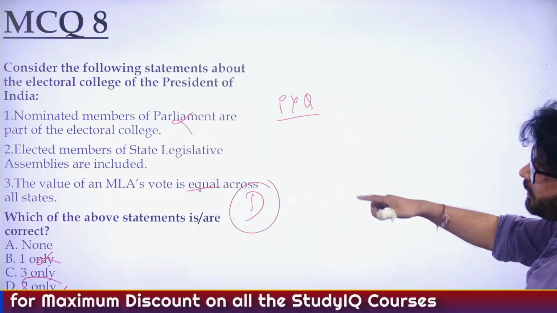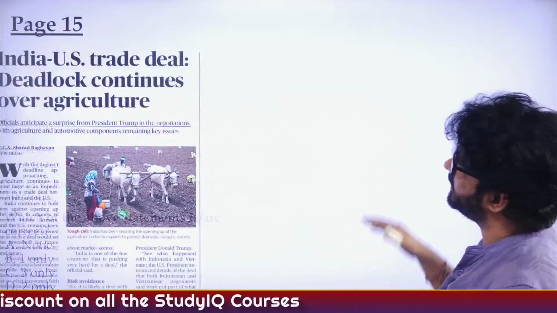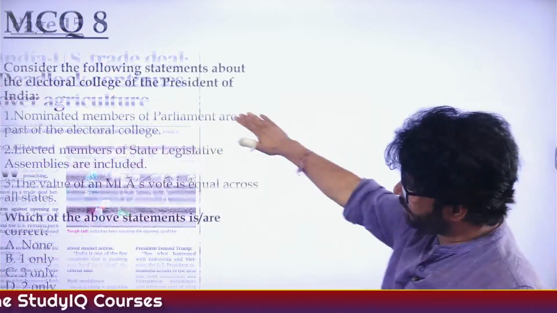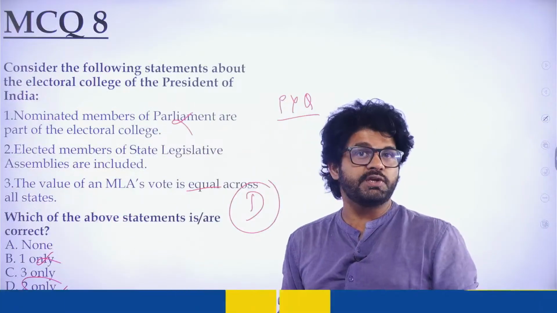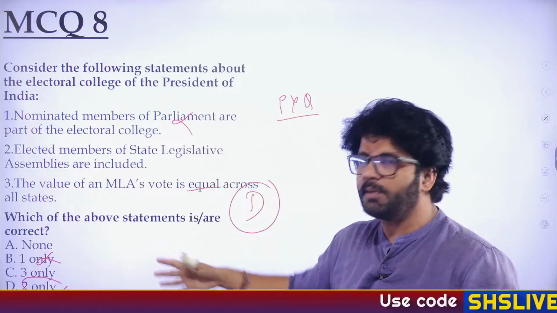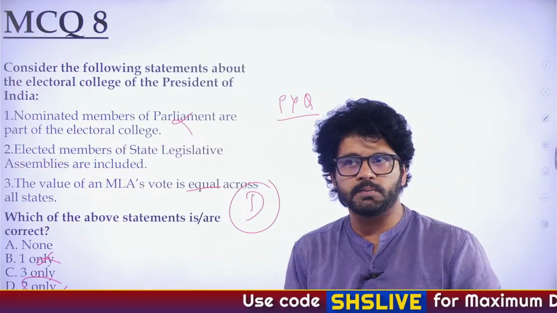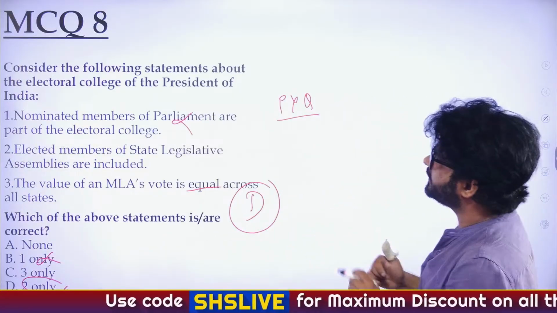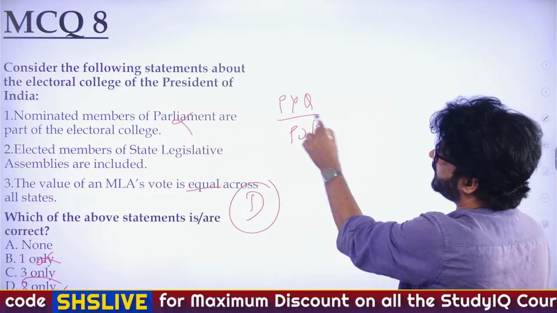See, this is a tricky question because of the way I framed it. So again, this is a very interesting question to tell you that sometimes the question will not be wrong. Sometimes how they frame the options makes the question tougher. Like, I will give you another example. Partition of Bengal. When did it happen?